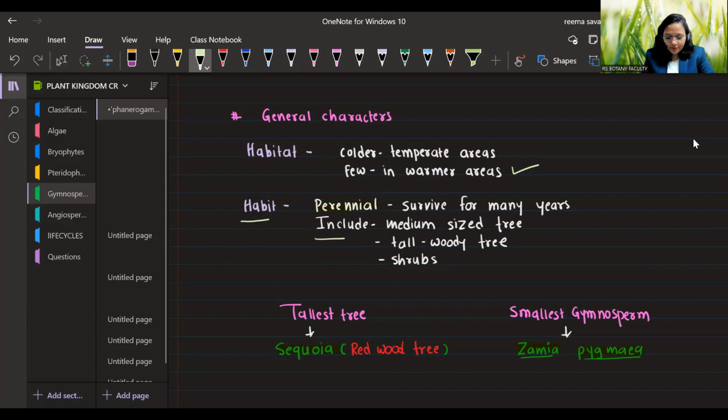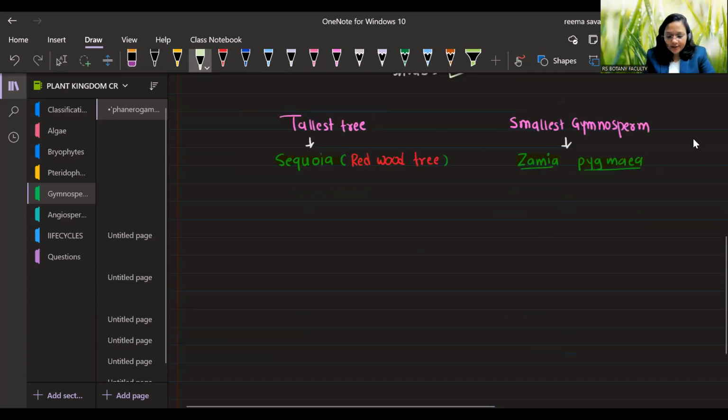They include medium-sized trees, tall woody trees or shrubs, and even some gymnosperms may form woody climbers like Ephedra. Which gymnosperm? Ephedra. Ephedra forms a woody climber. The tallest gymnosperm is Sequoia, also known as redwood tree, and the smallest gymnosperm is Zamia pygmaea.